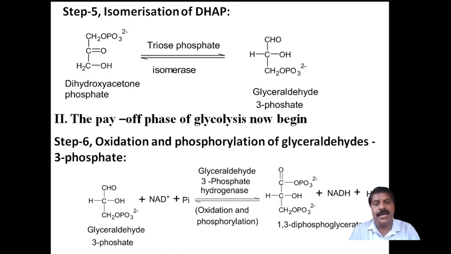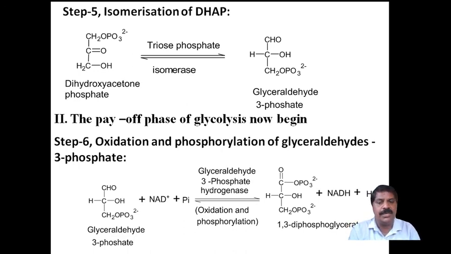1,3-diphosphoglycerate is formed using glyceraldehyde 3-phosphate dehydrogenase, through oxidation. This process is nothing but oxidation and phosphorylation. Usually from the sixth step, the anabolism reactions start. The catabolism processes, where a complex molecule is converted into simple molecules, stop up to the fifth step, up to glyceraldehyde 3-phosphate.